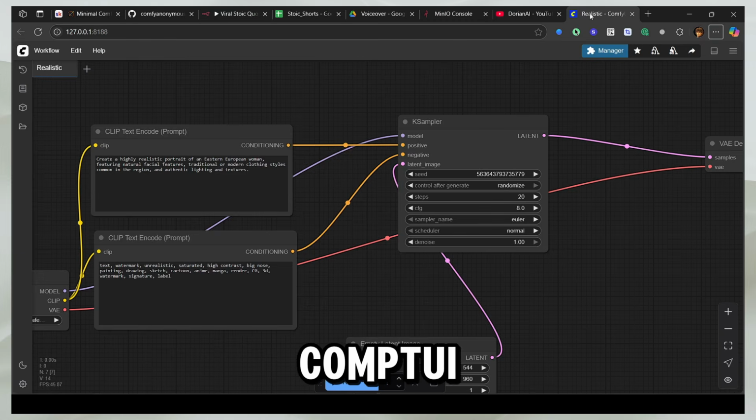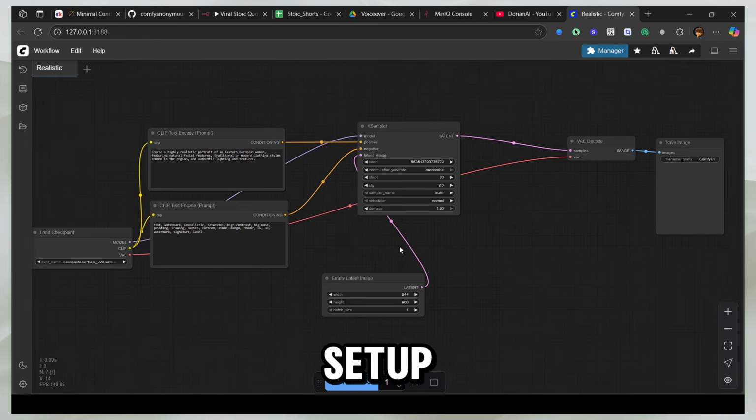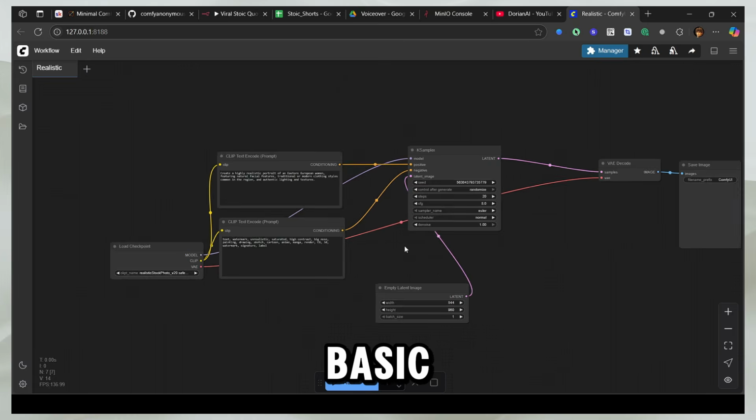So I'm going to click this and now I have my Comfy UI running and you can see all the setup that I have. And this is an extremely basic workflow.